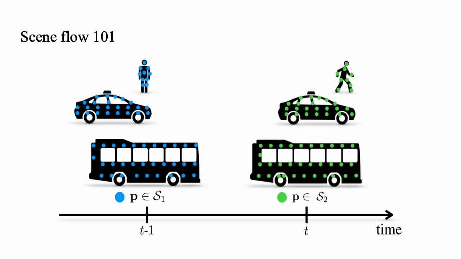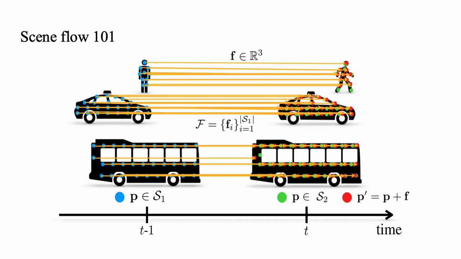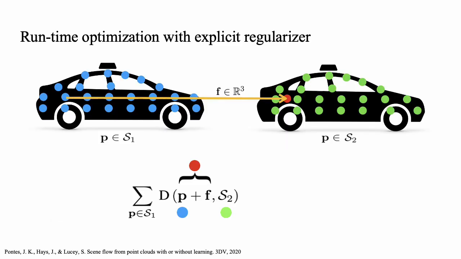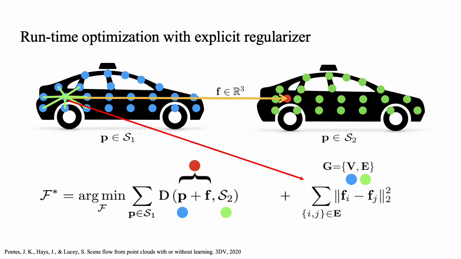Scene flow F is the collection of all the translational vectors from point cloud S1 at time t-1 to point cloud S2 at time t. Traditional runtime optimization-based methods minimize the point distance d between the two point clouds S1 and S2 to get the explicit scene flow F. Usually, an explicit regularizer C is added to smooth the estimated flow, for example, a graph Laplacian. However, it is a parameter-specific and discrete representation, and it requires heavy computation to construct the graph.